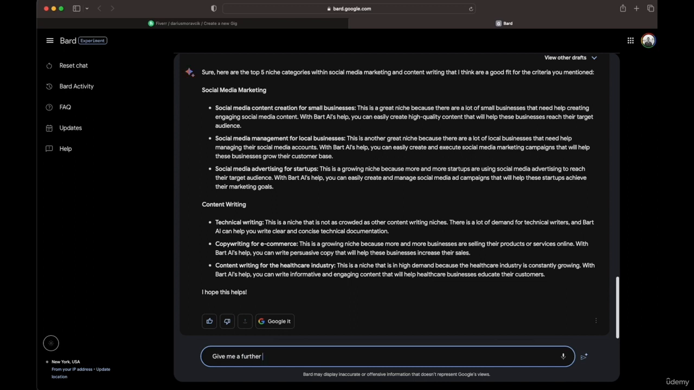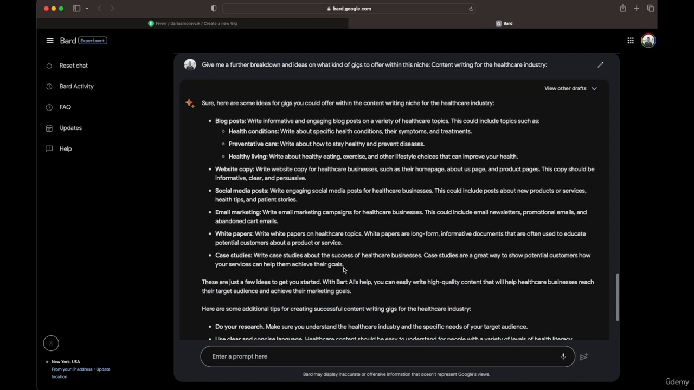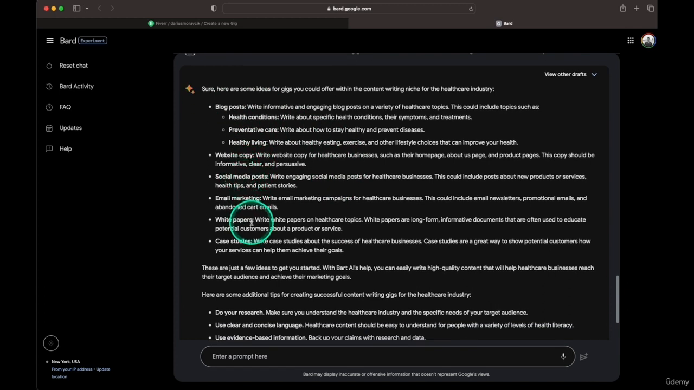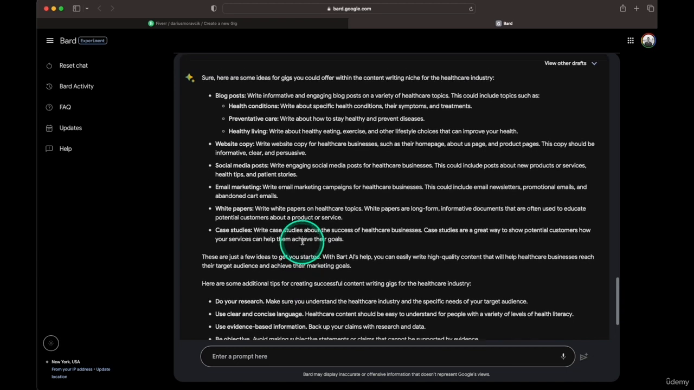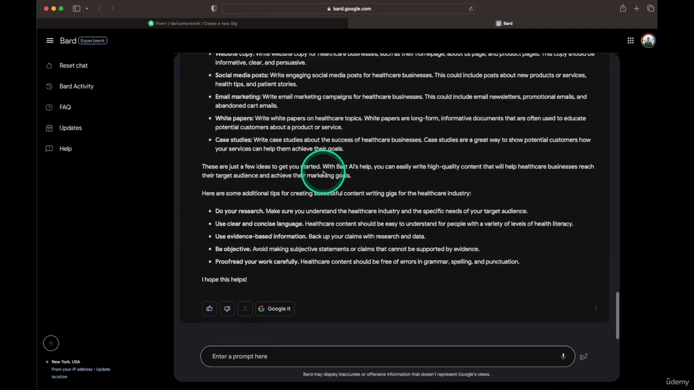Give me a further breakdown and ideas on what kind of gigs to offer within this niche. I want to get as specific as possible. When you're starting out, it's good to go super niche so that you can be recognizable, because if you go to a very crowded place, it's already a lot of people. So we got blog posts, website copy, social media, email, white papers, and case studies. And obviously you want to make sure that your skill set and your experience matches. We can't be writing for healthcare industry if you don't have any experience and don't understand it. But I just wanted to show you what the process could look like.